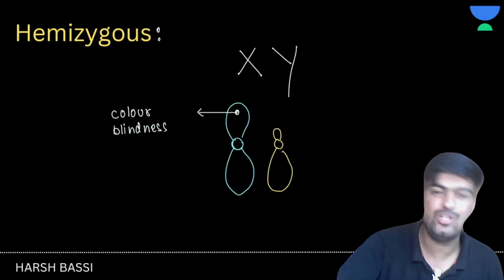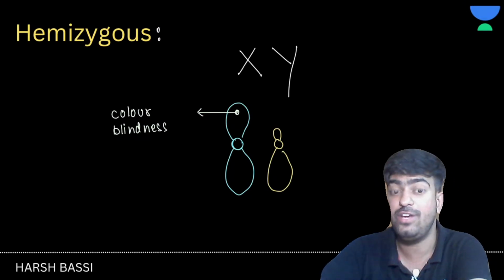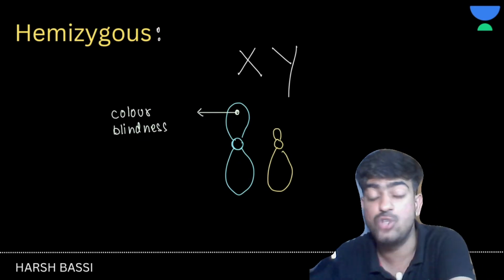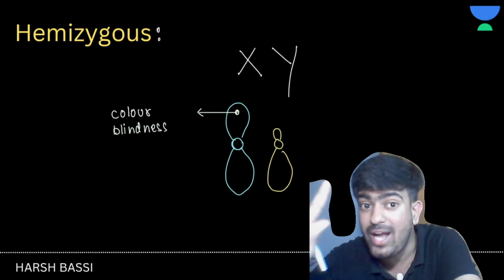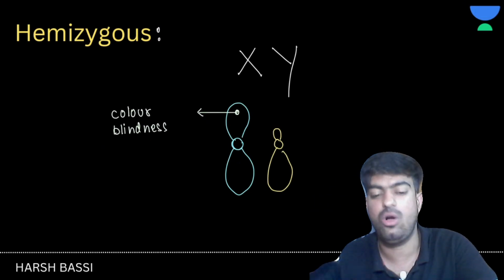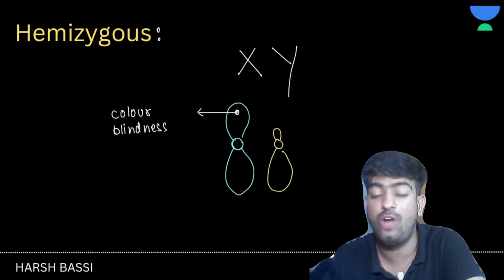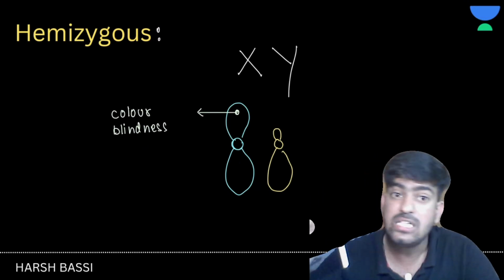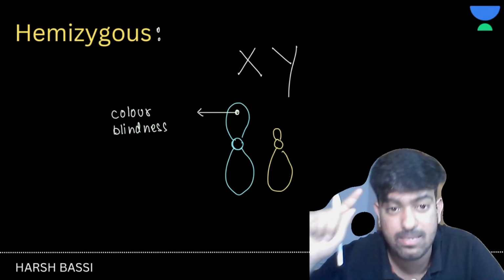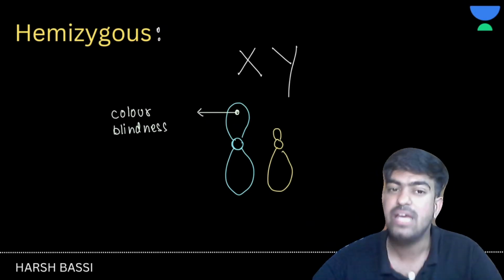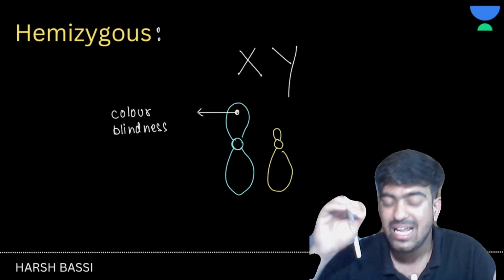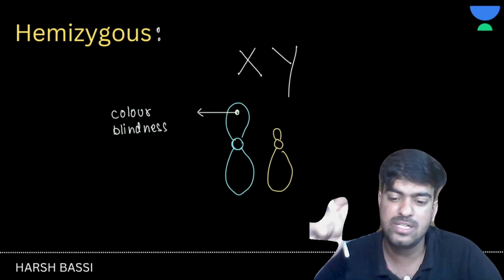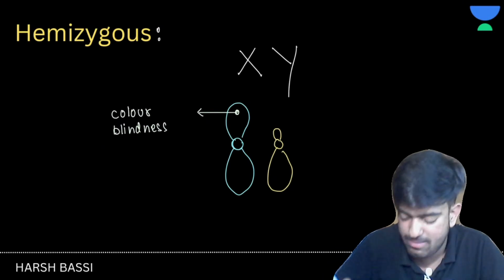So in case of hemizygous condition, what are we going to say? A condition in which there is only one gene or one allele present in a diploid body. Such a condition will be known as hemizygous condition. That means if in our diploid body only one gene copy, only one allele is present, that condition is known as hemizygous condition.